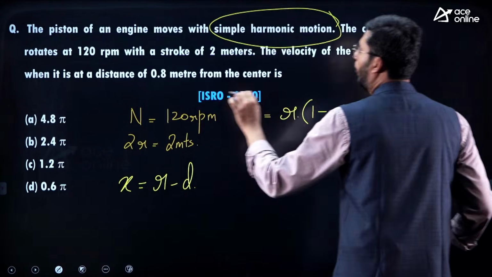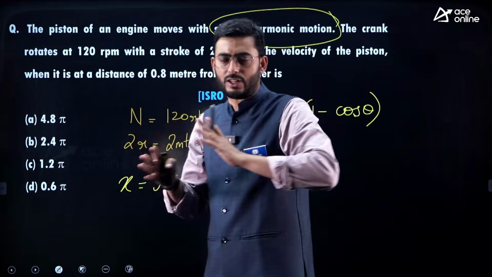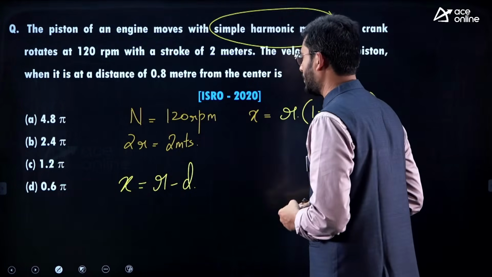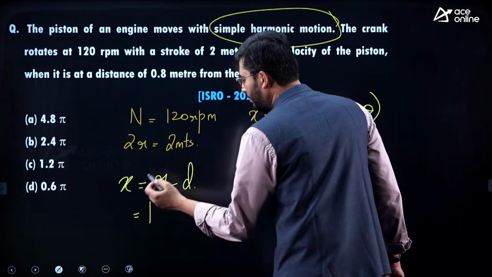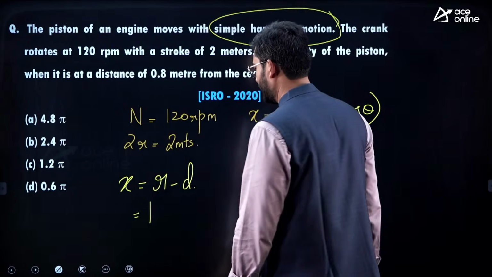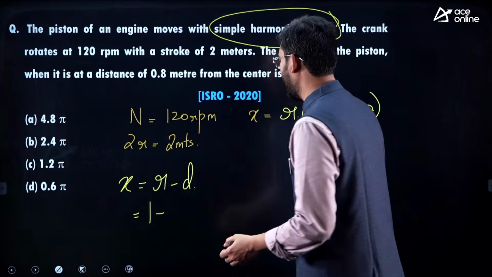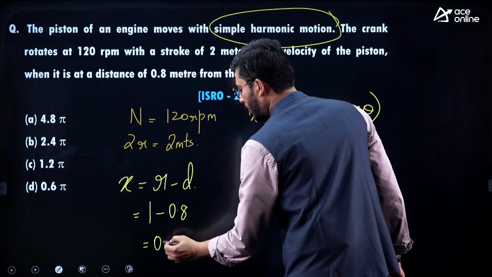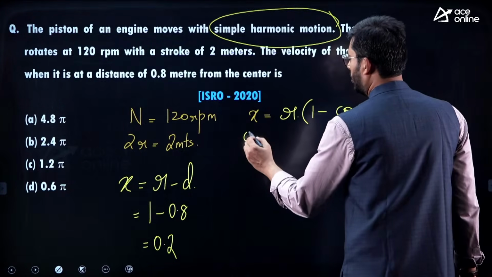Here it is saying 0.8 from the center. It is not specifying inner dead center or outer dead center, it is specifying from the mid position. So it would be R, that is 1 meter from the mid position, because stroke length is 2 times R. So 1 minus 0.8, which is equal to 0.2. That is the value of x.